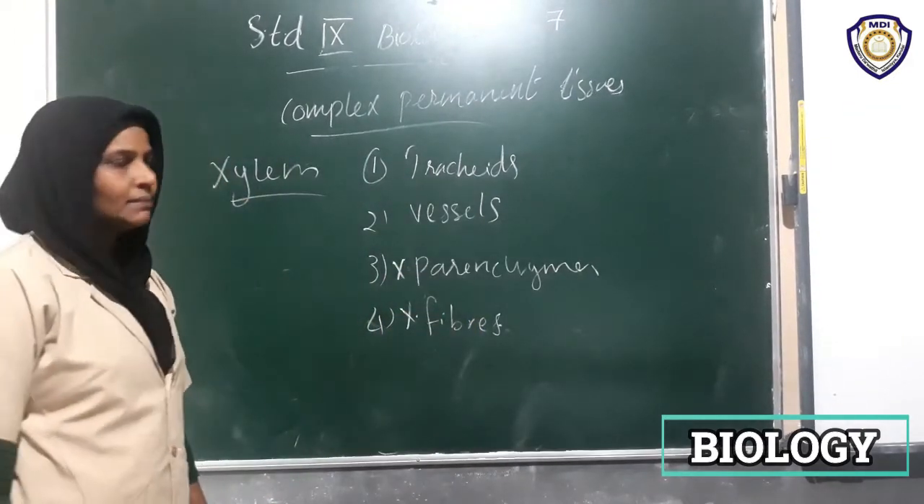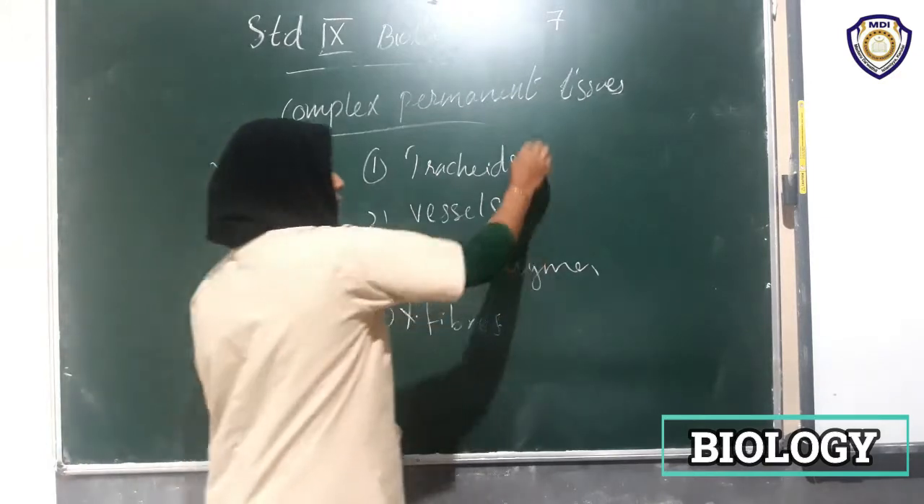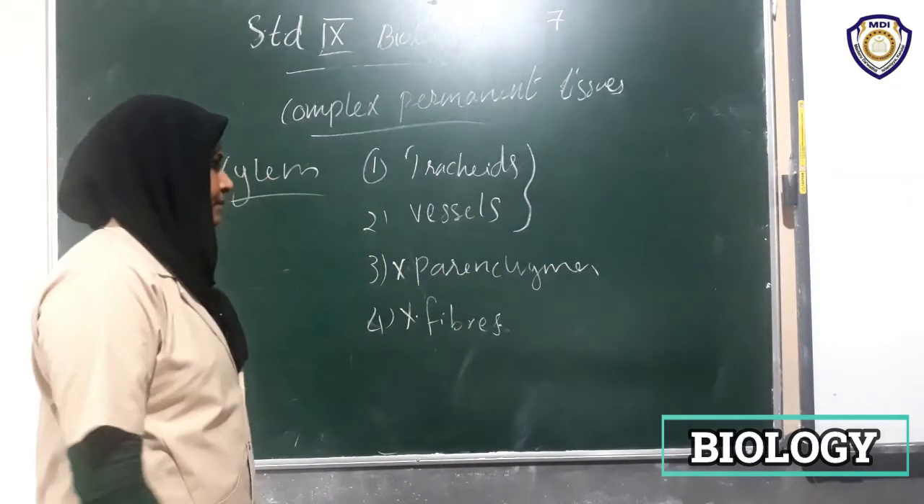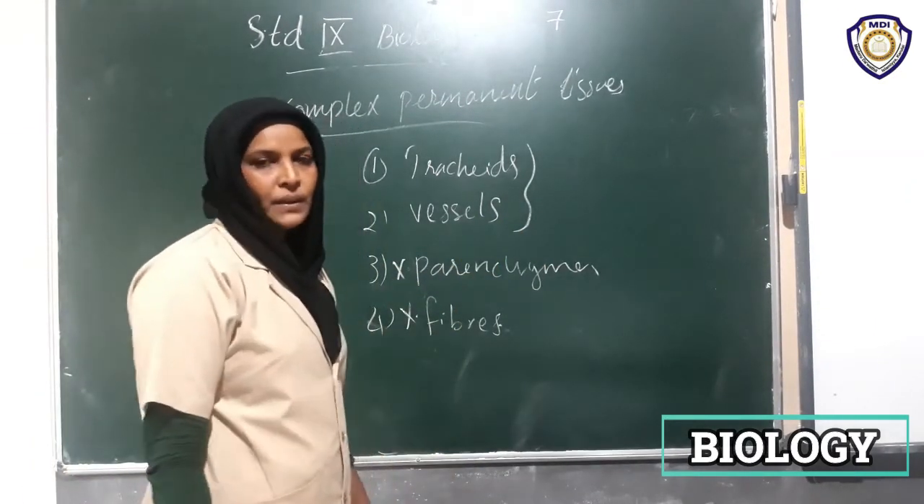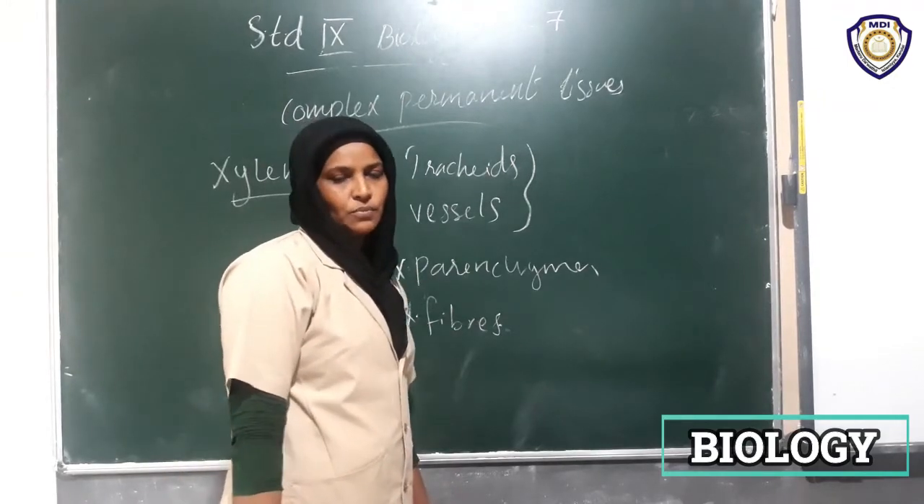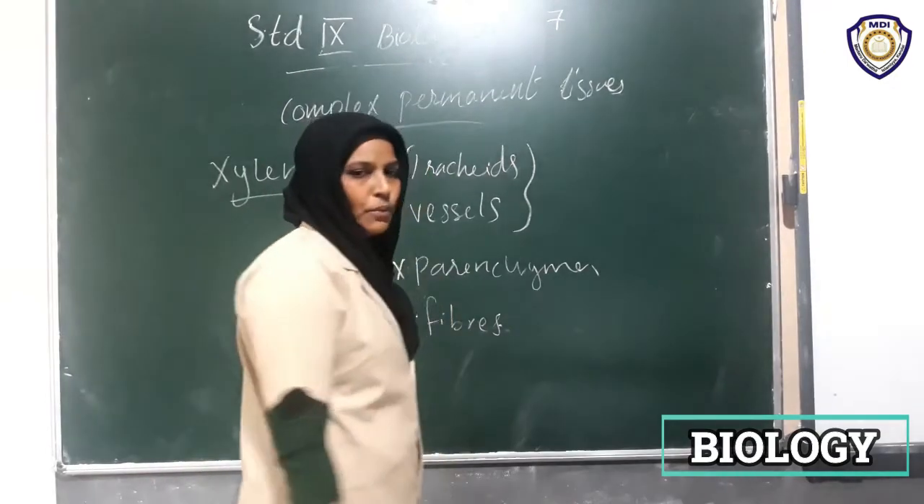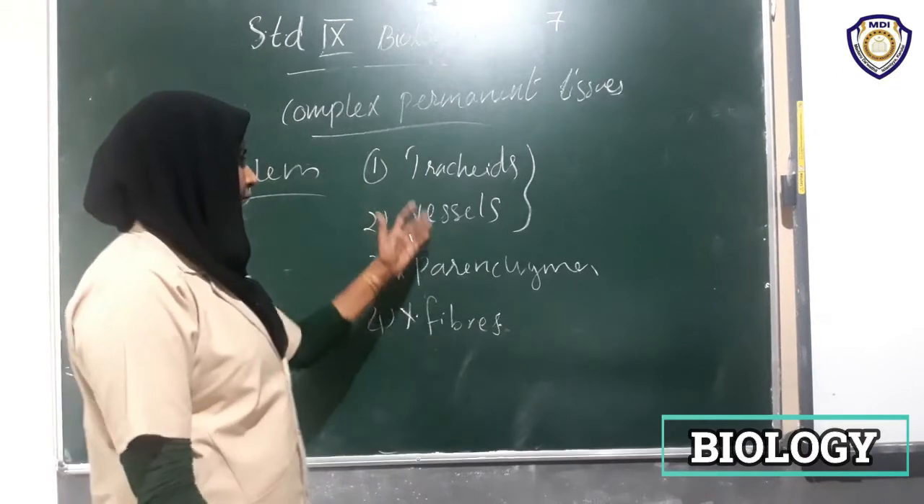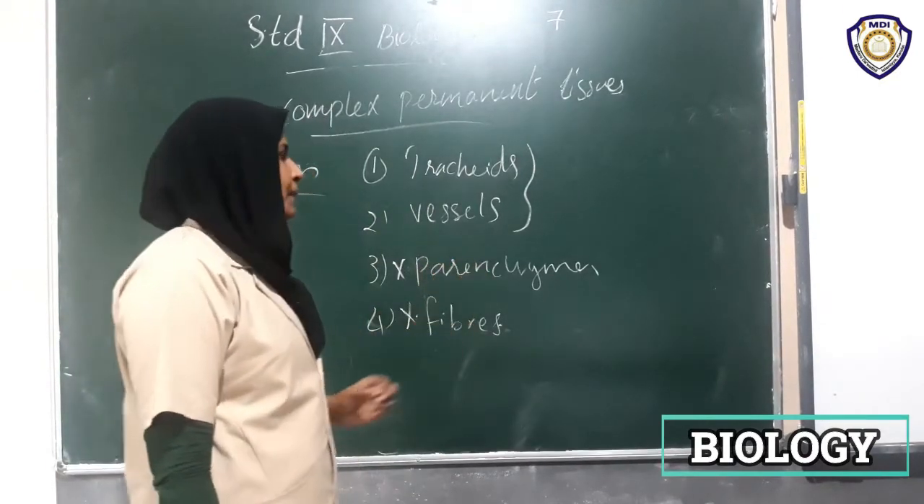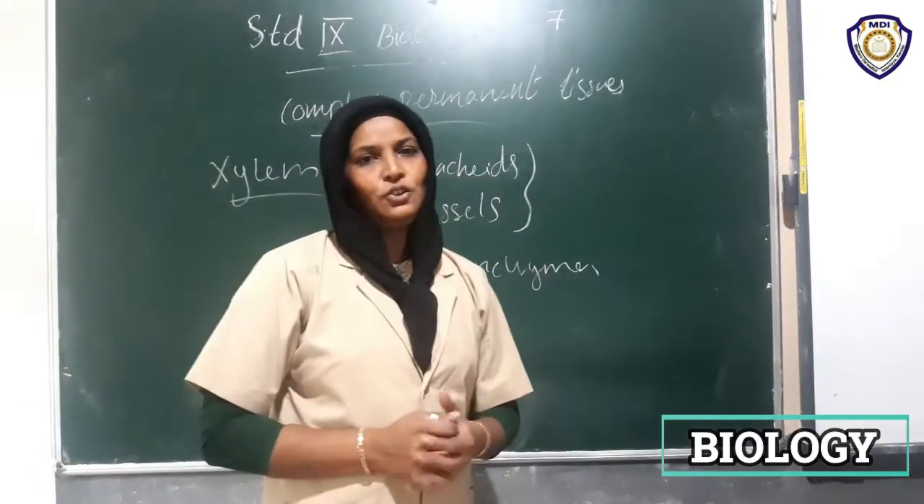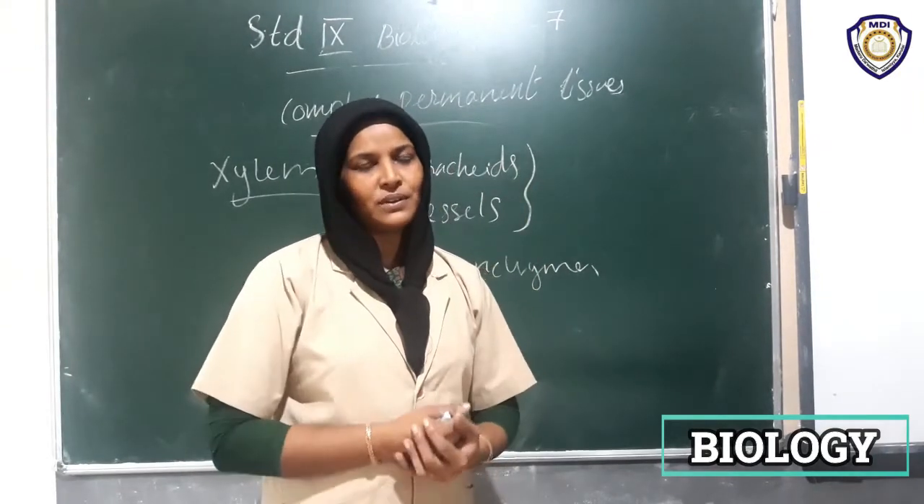Xylem fibers. Are you clear? Then tracheids and vessels. You can see clearly the picture given in your textbook. What is the shape of the xylem tracheids and vessels? You know that. They are tubular in nature.